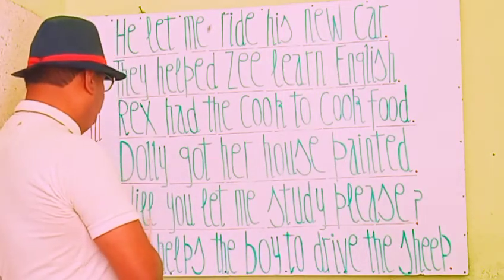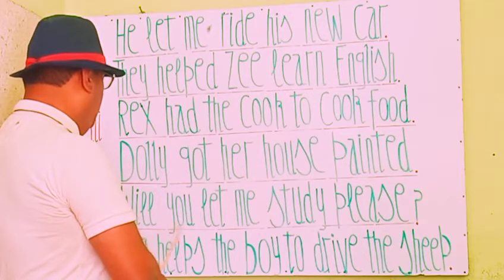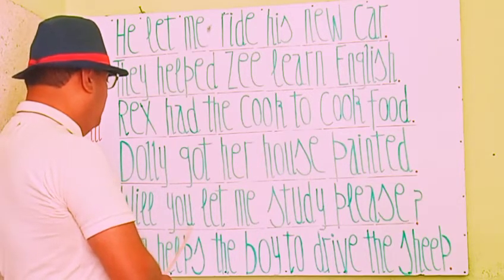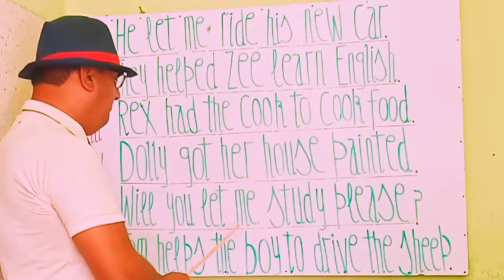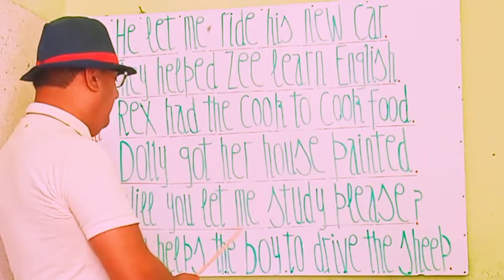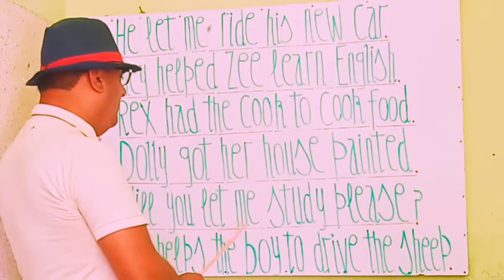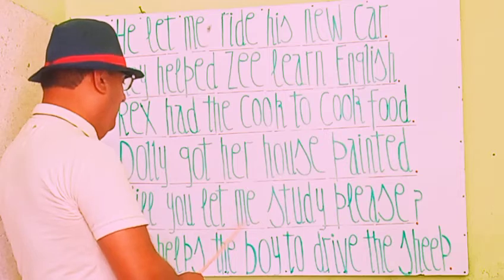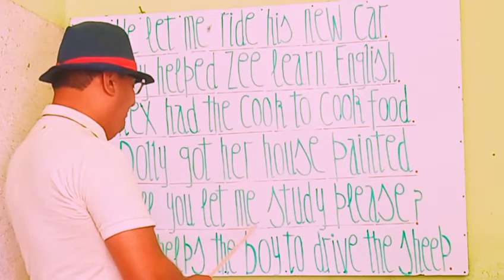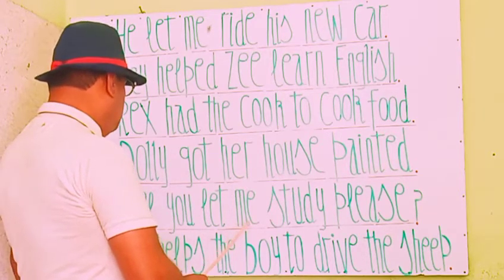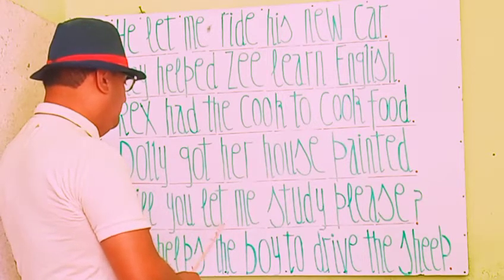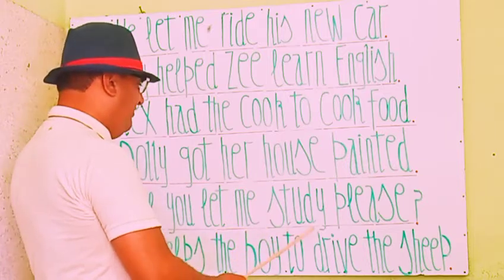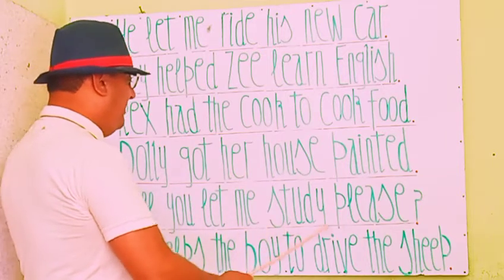You see that will is for interrogative and in future, you is the subject, and let is a causative verb, and me is an object. I am persuading, influencing, forcing the subject you that they should let me study. So will you let me study please.